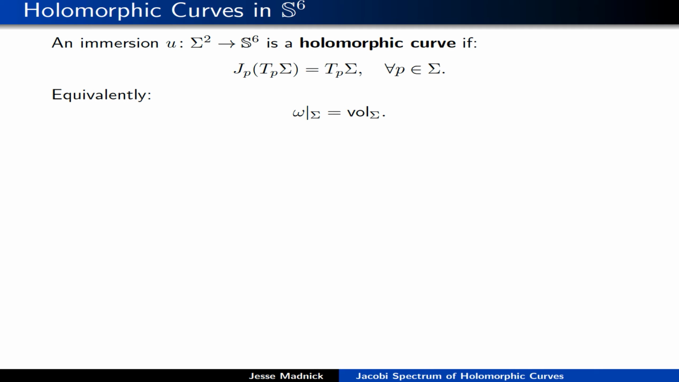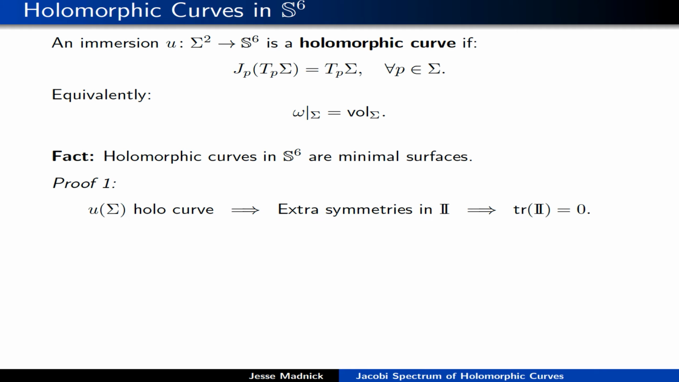It does in fact have comass 1, but again, omega is not closed. So these things are definitely not calibrated submanifolds for omega. Nevertheless, they are minimal surfaces. All the holomorphic curves in S6 are minimal surfaces, and there are a couple of ways to see that.